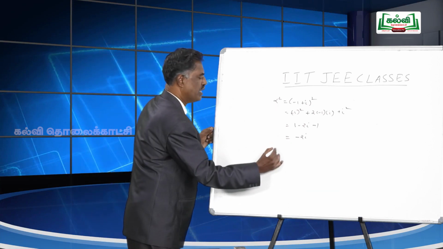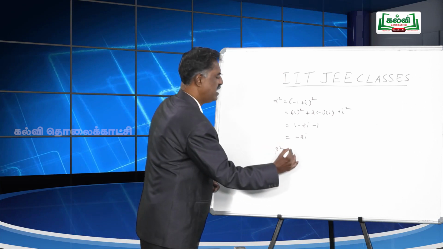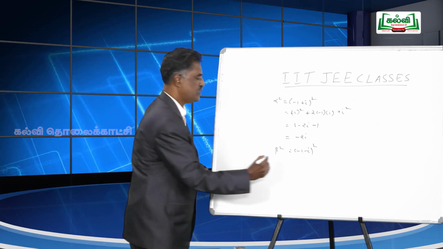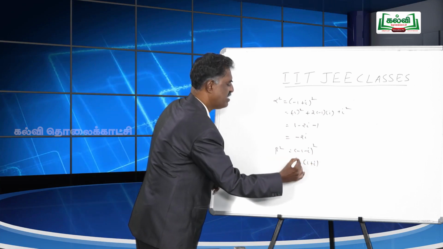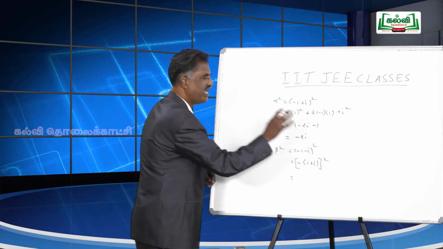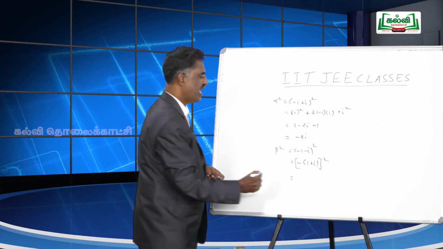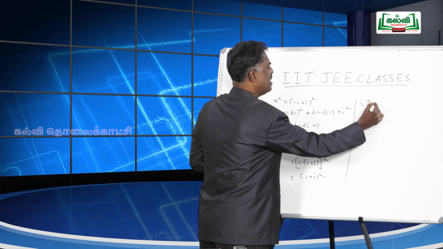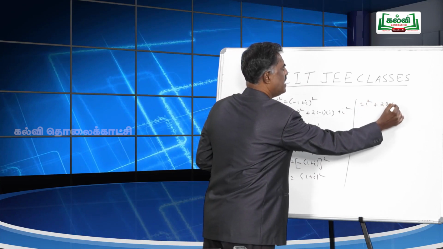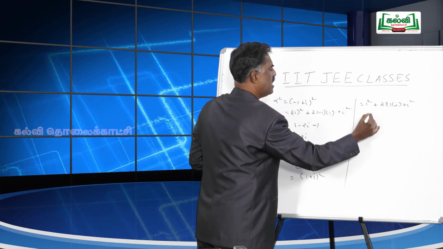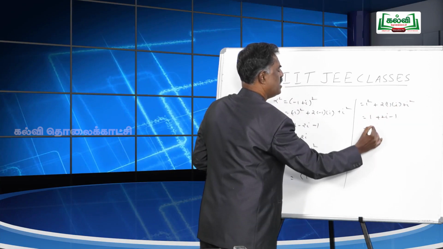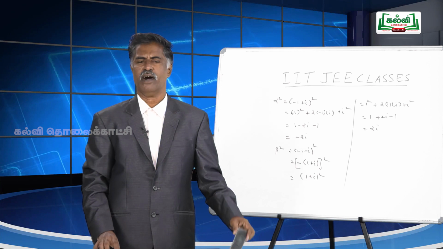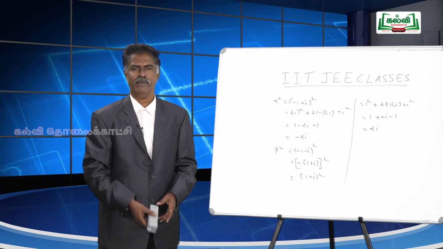Similarly, you can find out beta square. Beta is minus 1 minus i. So, (minus 1 minus i) whole square, you take minus common. So, it becomes (minus of 1 plus i) whole square. Squaring a negative symbol becomes positive, so you have (1 plus i) whole square, which is 1 square plus 2 into 1 into i plus i square. Again it becomes 1 plus 2i minus 1. We are getting 2i. So, from alpha and beta, we found alpha square as minus 2i and beta square is 2i.